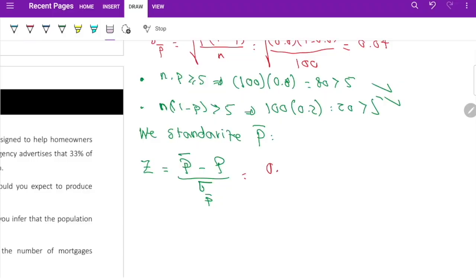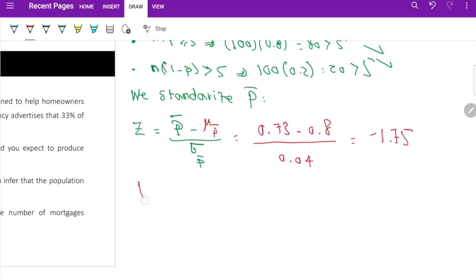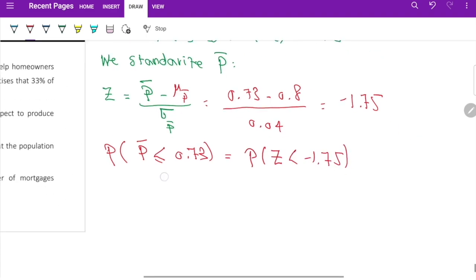To be specific, by the way, this is 0.73 minus 0.8, divided by 0.04. This is equal to a negative value. So the goal is to find the probability of p bar less than or equal to this amount, which is exactly equal to the probability of the standardized value, which is easier in this case.